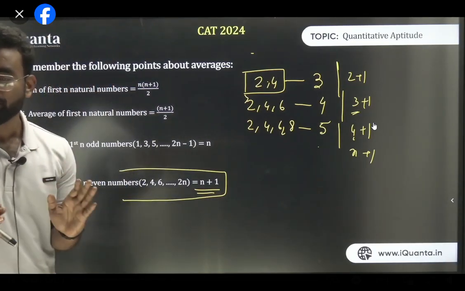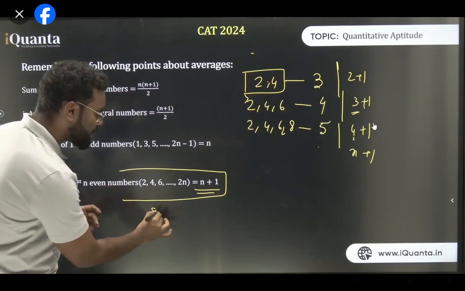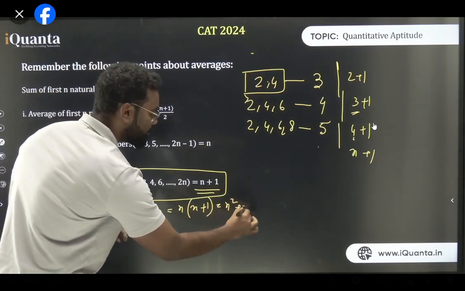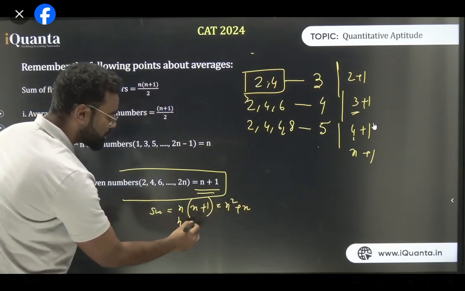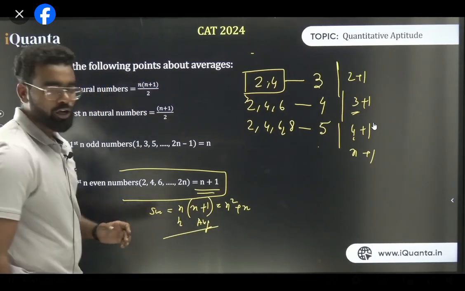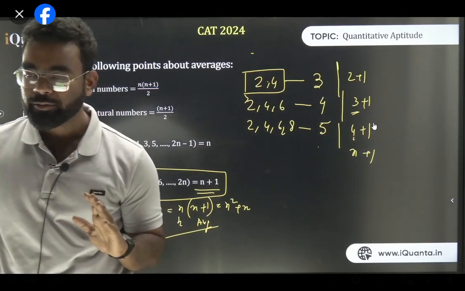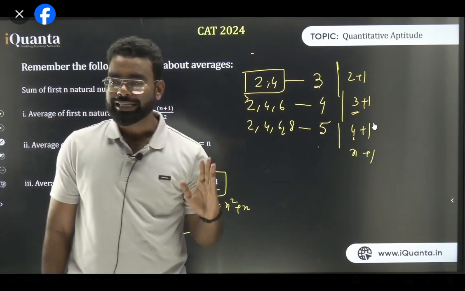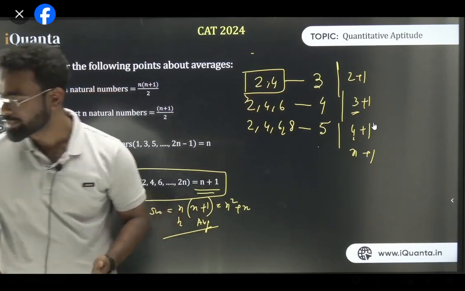Now if the average is n plus 1, what is the sum? The sum is n into n plus 1, which is nothing but n square plus n, because I know the sum is the number of terms into the average. I hope all of you have understood it. Is it understood? Shall we go for the next? Perfect. So the next thing.